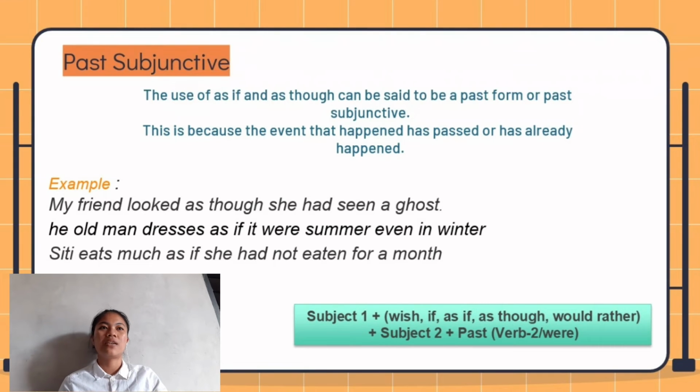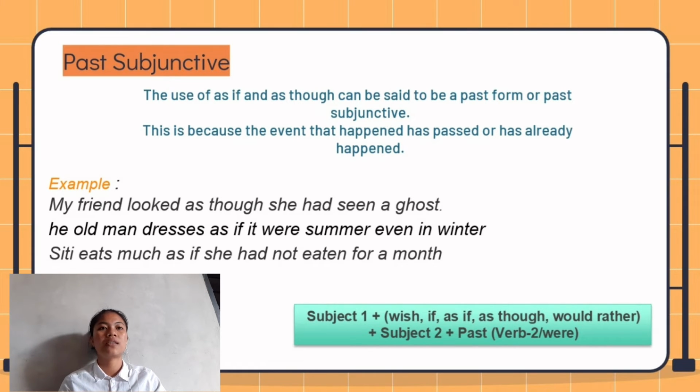Okay, the second material is past subjunctive. The use of as if and as though can be said to be a past form or past subjunctive. This is because the event that happened has passed or has already happened. For example, my friends looked at me as though she had seen a ghost. The old man dresses as if it were summer even in the winter.